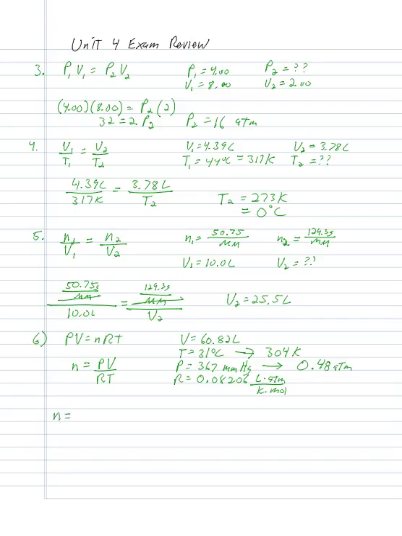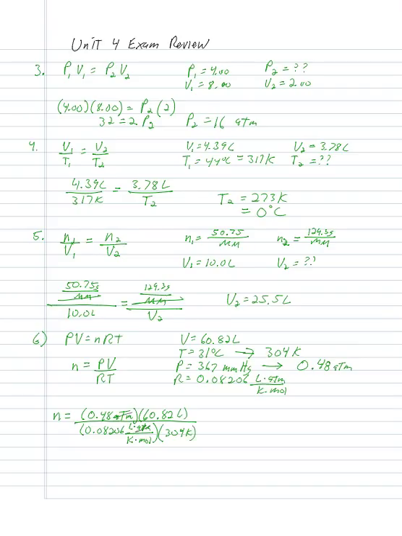So we have our P times our V, so we have 0.48 atmospheres times 60.82 liters, all over our value for R, 0.08206 liter. This is one thing I hate about doing gas law stuff, is writing out all the units for R. And then over T, which is 304 Kelvin, and we can see our units cancel.